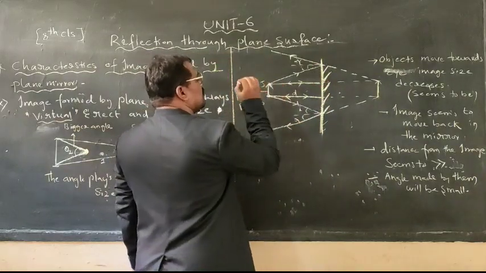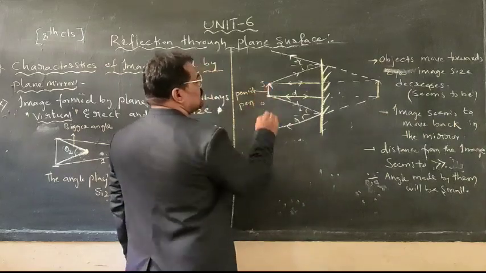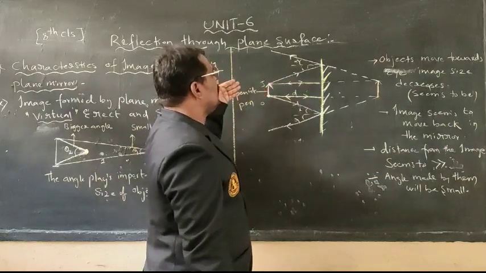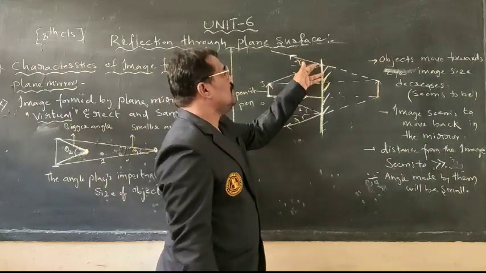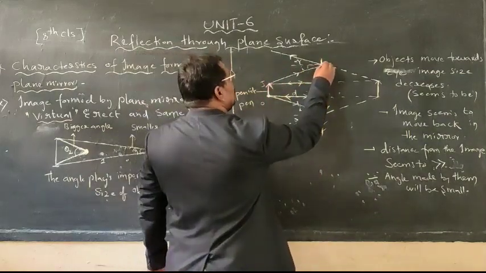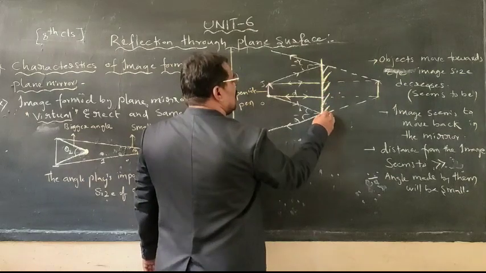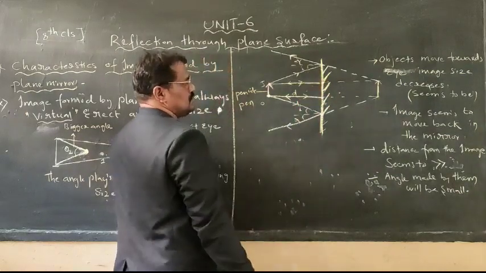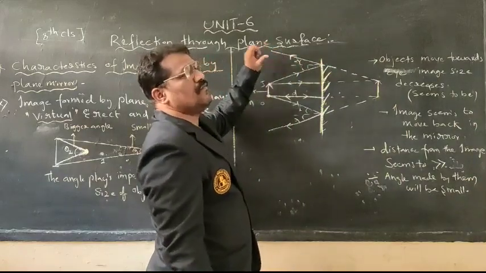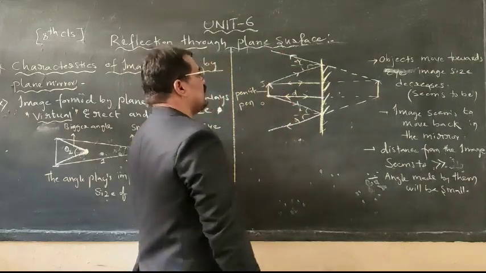From the top edge or the bottom edge of this pencil or pen, the rays from the object move towards the mirror. These rays are called incident rays. They are incident on the surface of the mirror at certain points, and those points are called points of incidence. The rays get reflected by following the laws of reflection: angle of incidence is equal to angle of reflection.